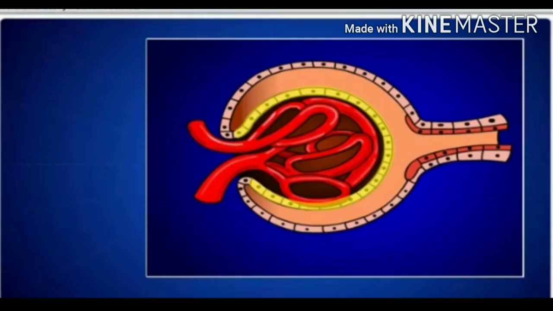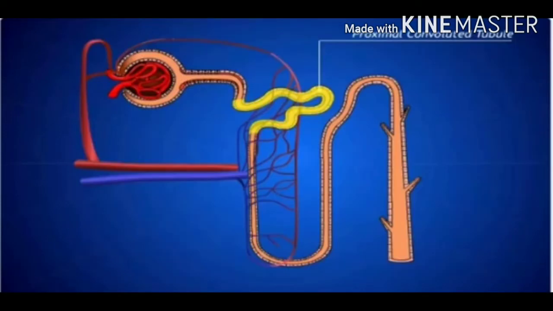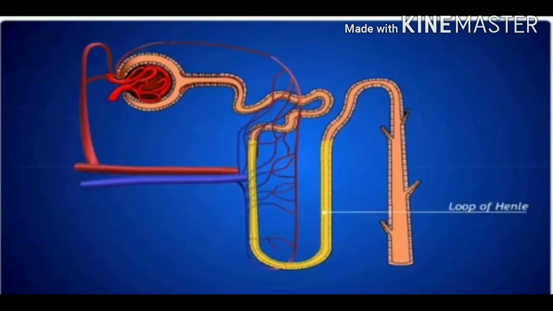The cup-shaped part of a nephron is called Bowman's capsule. It is a double-walled cup-like structure. Then the network of capillaries in the Bowman's capsule is called glomerulus. The tubular part of the nephron or renal tubule has the parts like proximal convoluted tubule, middle loop of Henle, and distal convoluted tubule.